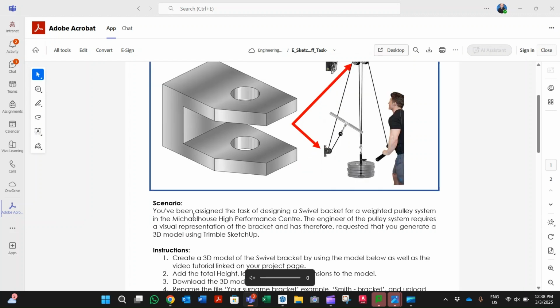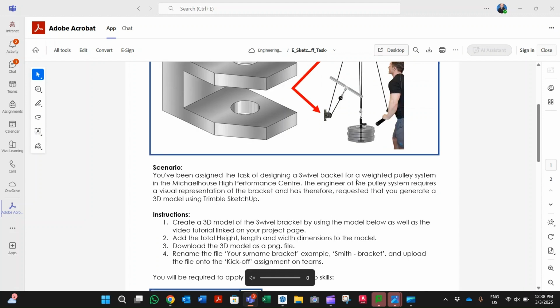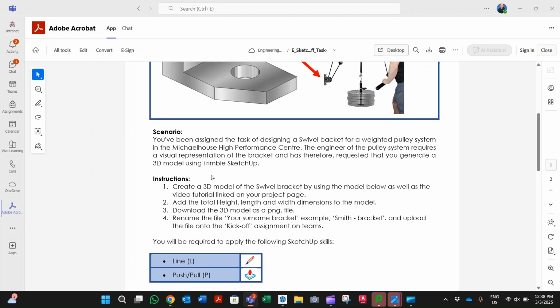And the scenario, you always get a scenario like this. You've been assigned the task of designing a swivel bracket for a weighted pulley system in the Michael high performance system. The engineer of the pulley system requires a visual representation of the bracket and has therefore requested that you generate a 3D model using Trimble SketchUp. Once you've generated the 3D model, the engineer can take this model and then either print it out or send it for subtractive manufacturing. Now, we are going to draw. I'm going to use that language a little bit while we draw, and you'll understand what I mean by that in a bit. So let's have a look here.